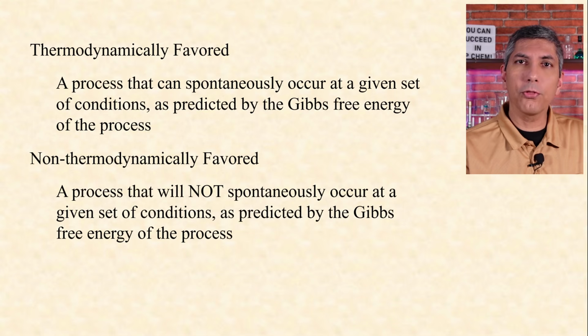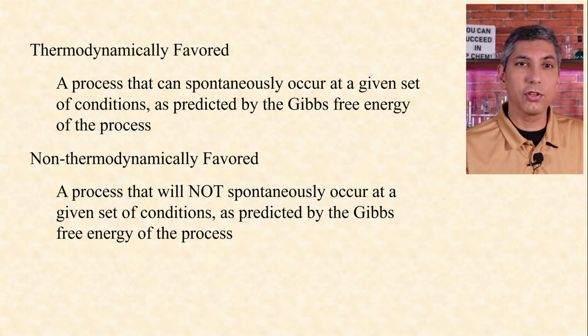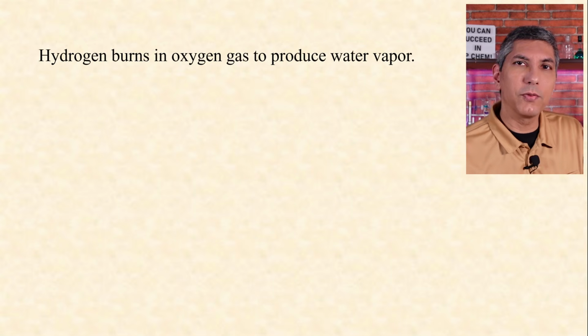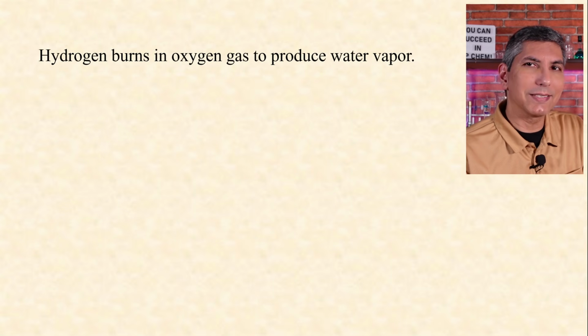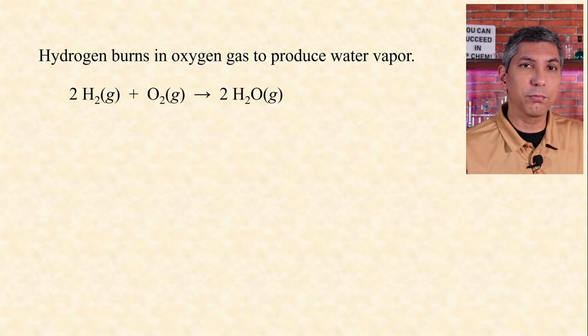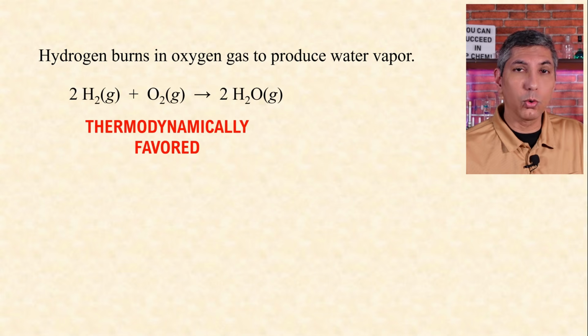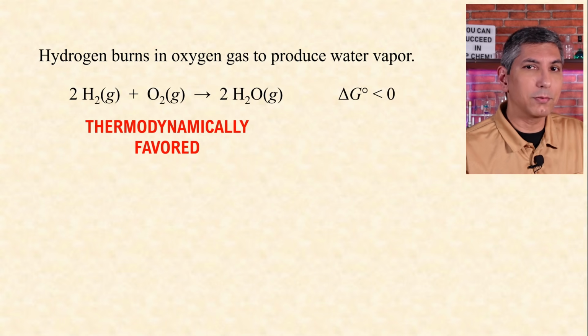While a non-thermodynamically favored process is one that does not spontaneously occur at a given set of conditions as predicted by the Gibbs free energy. As an example, hydrogen burns in oxygen gas to produce water vapor. This is a thermodynamically favored process. Perhaps in the lab, you've seen how hydrogen burns with oxygen quite readily to make water vapor.